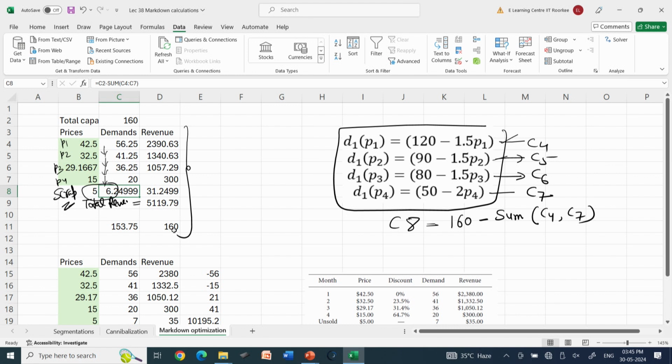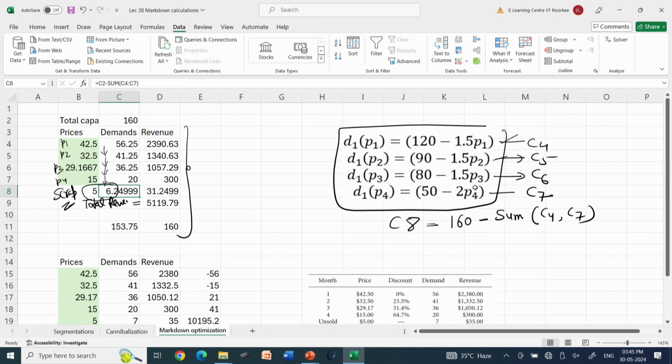Now, in this particular case we have readily given you 4 different demand functions: 120 minus 1.5 P1, 90 minus 1.5 P2, 80 minus 1.5 P3 and 50 minus 2 P4.